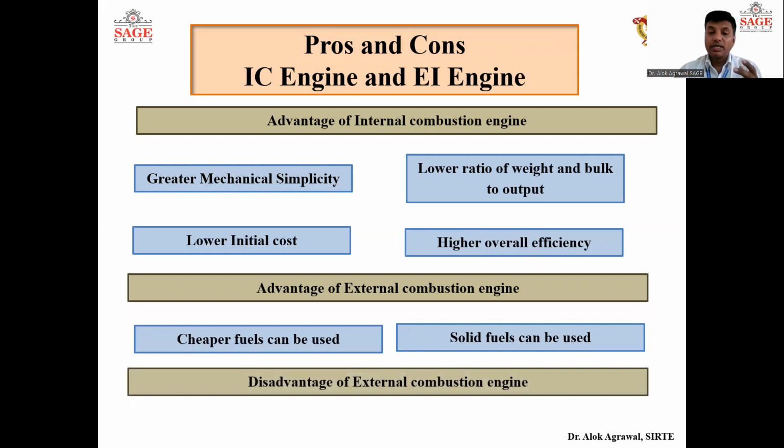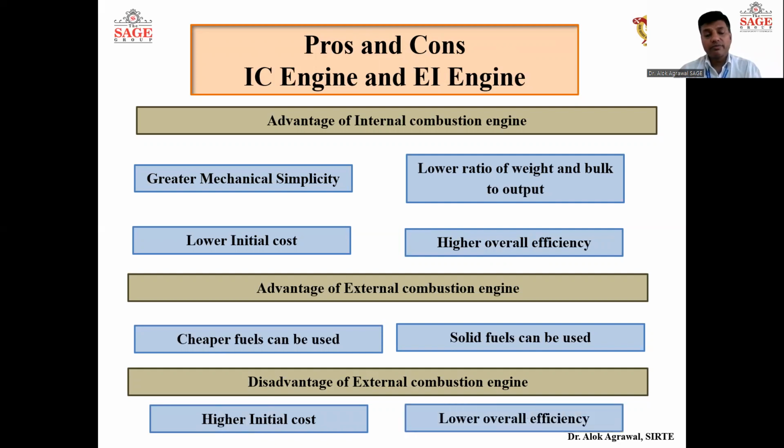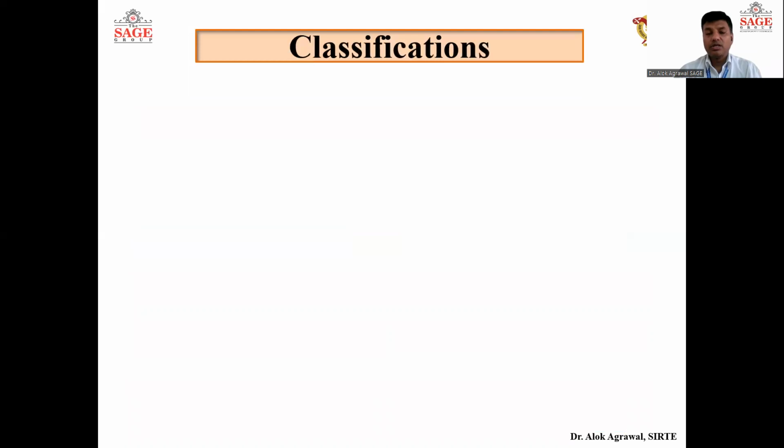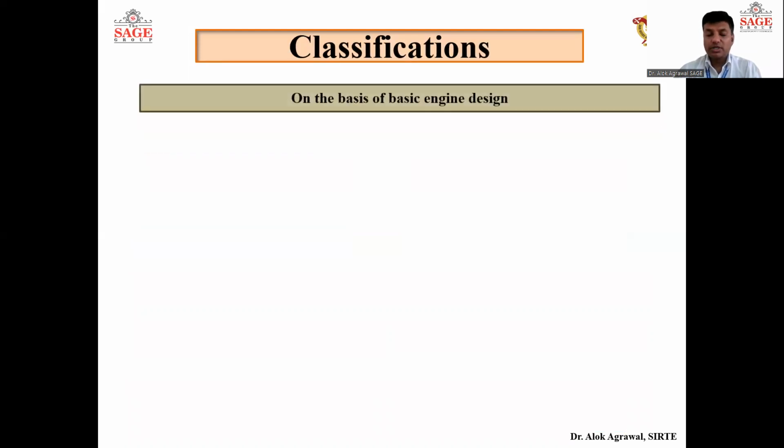Again, what is the disadvantage of the external combustion engine? Its initial cost is high because of the huge component requirement, and its efficiency is low. So these are the advantages and disadvantages of internal and external combustion engines. Now let us come to the classification of internal combustion engines.